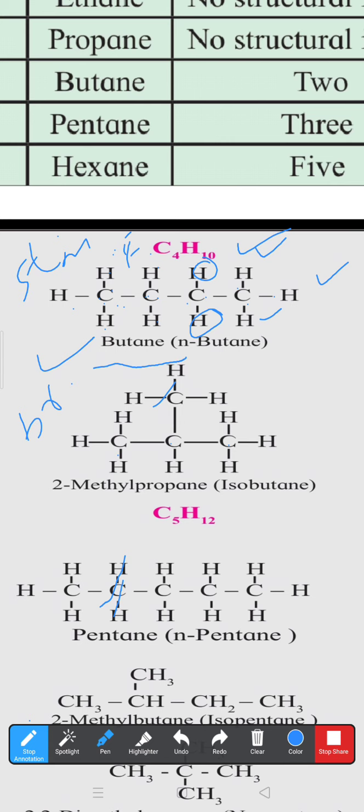Here the first one is CH3, next one is CH, next one is CH3. The middle CH is joined with a CH3. In this way, we can see this branch structure, also called a methyl group on the second carbon atom. So it is 2-methylpropane, meaning isobutane. So here n-butane means straight chain and isobutane means the branch chain. These are the two isomers obtained from butane.